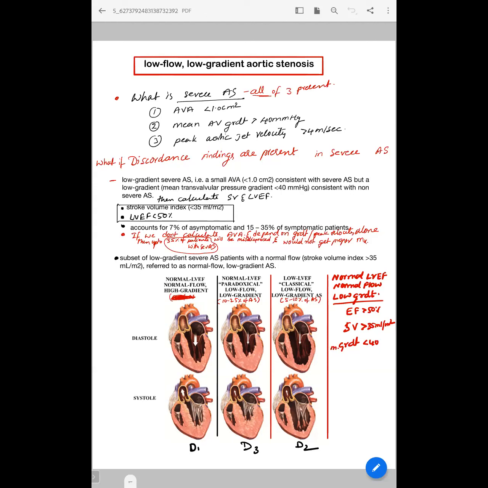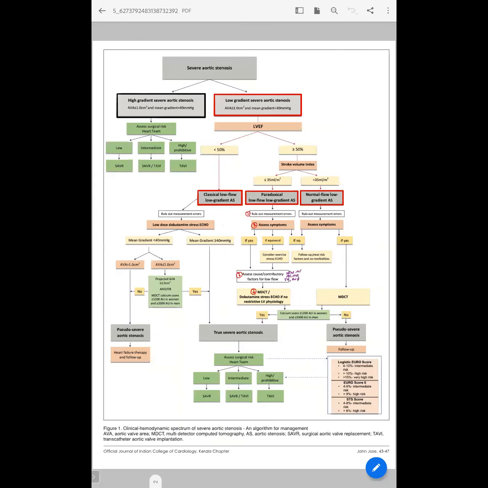And there is another entity called normal flow, low gradient AS. That is, these people have normal EF and normal flow, that is stroke volume index more than 35 ml per meter square, but the mean gradient is less than 40. We'll come to the reason for this at the end of the discussion. This is the complete overview of severe stenosis.